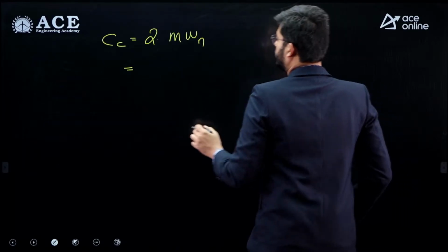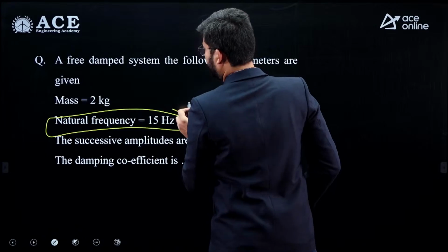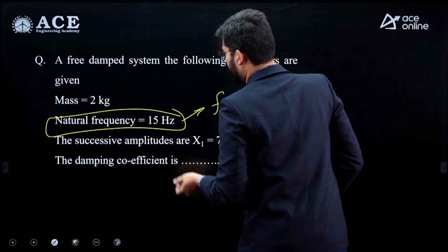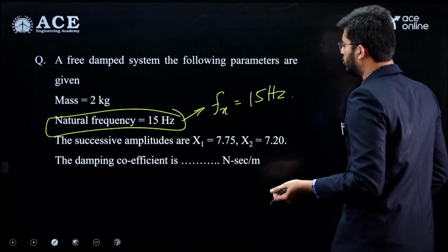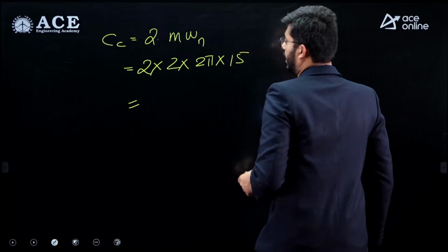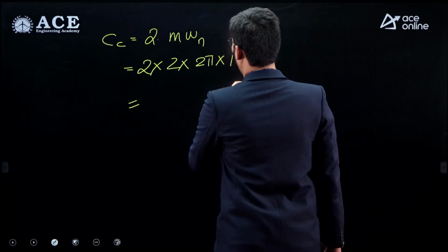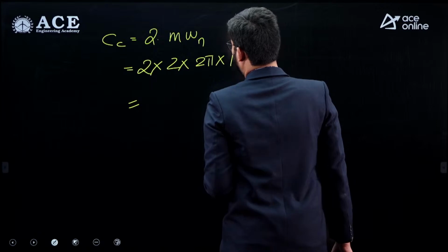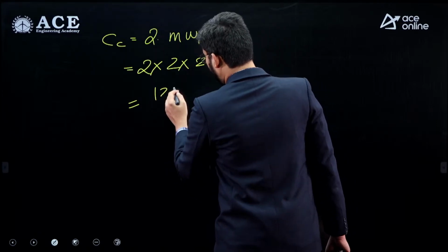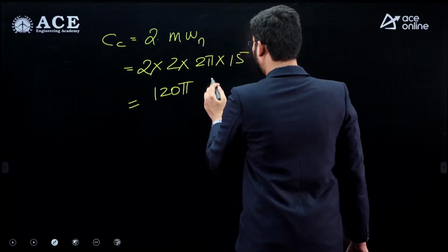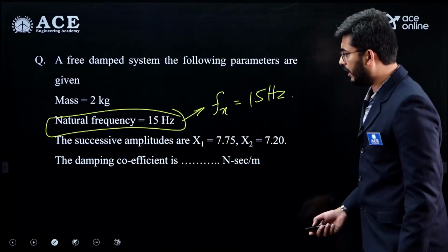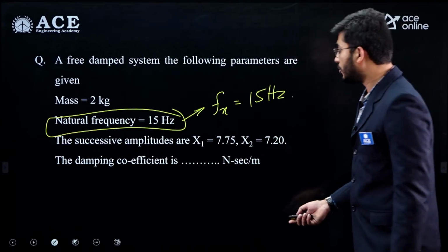Okay, so we get this as 2 into mass, which is given as 2 kgs, into omega n, which is 2 pi into Fn. If we are converting this into radians per second, multiply with 2 pi. So this will be 2 pi into 15. So this will be the expression for critical damping, that is 2 into 2 into 15 is 60, and this is 120 pi Newton second per meter will be the critical damping. And we are required to find out the actual damping coefficient.